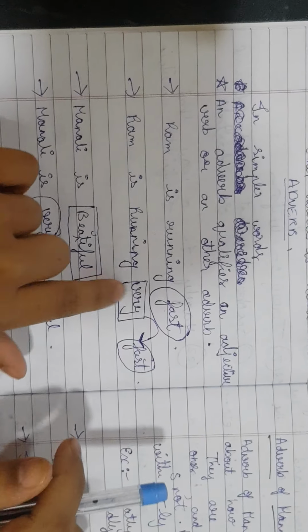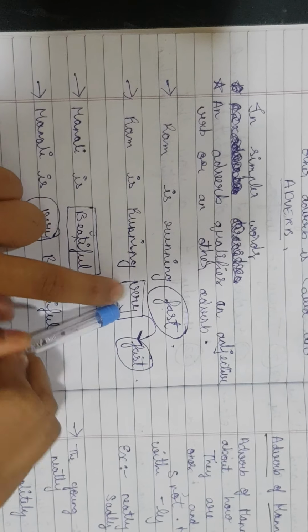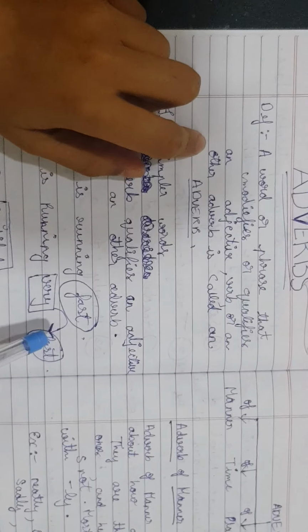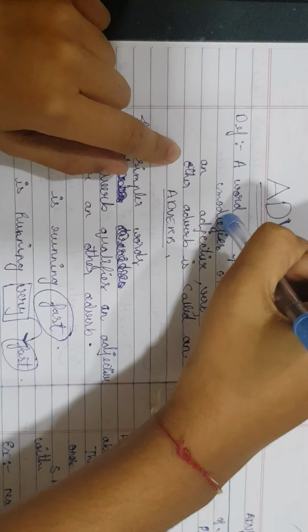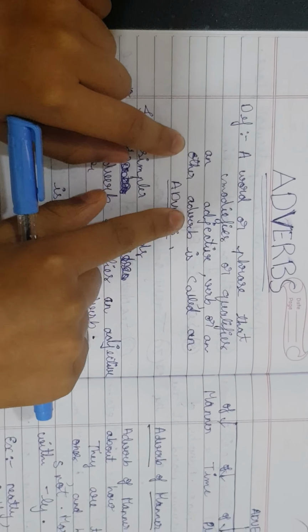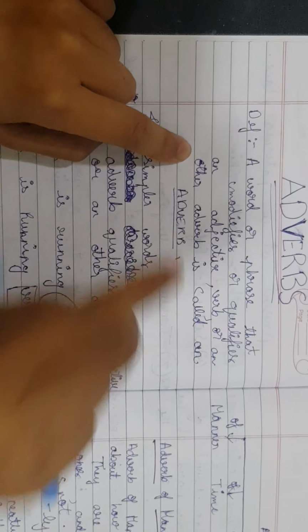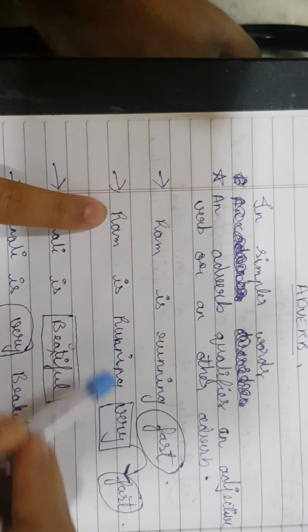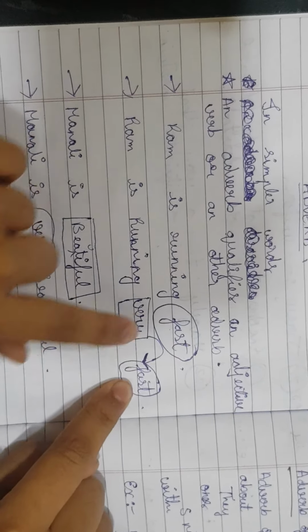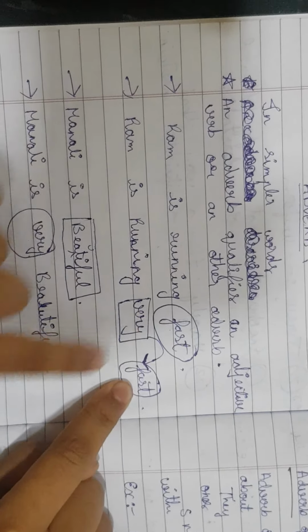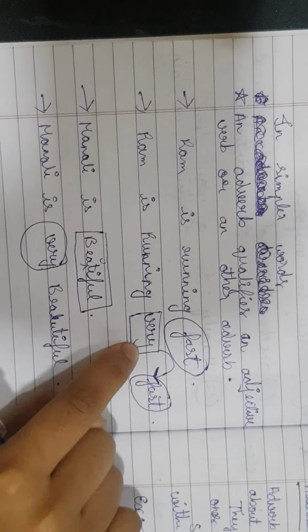Ram is running very fast. According to our definition, a word that modifies another adverb is also called an adverb. So, Ram is running very fast. Fast here becomes an adverb. Now, very is modifying an adverb. So, this also becomes an adverb.